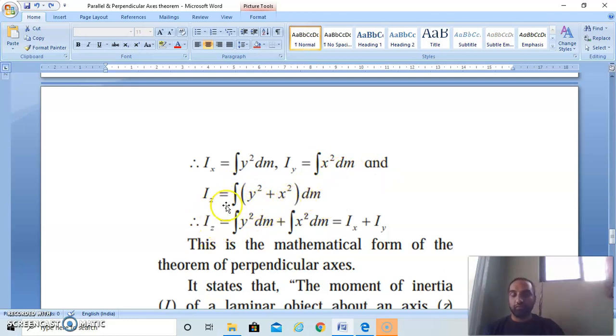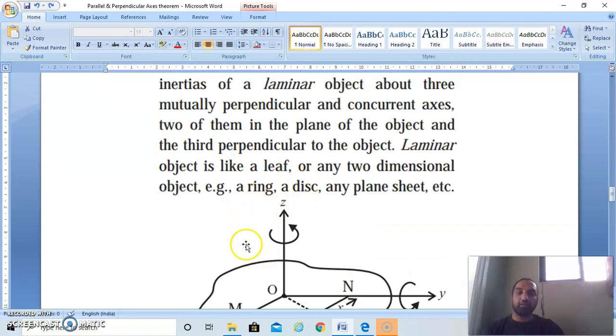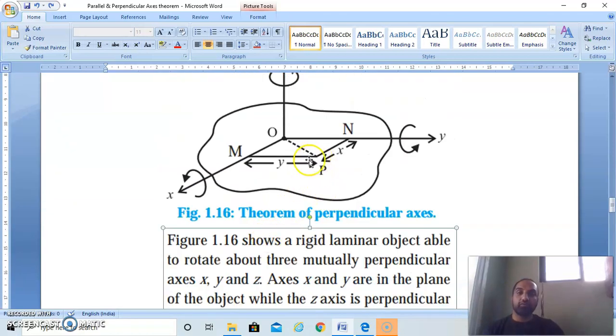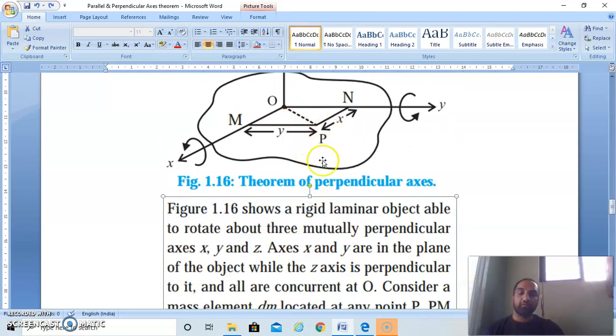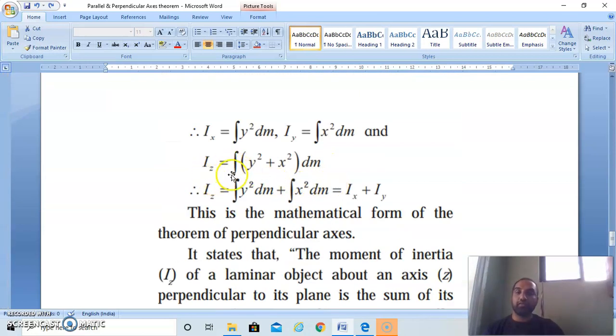Now, what is that? Because when we take the z-axis, the distance of this small element from it is the square root of x² plus y². So we can write here Iz is equal to integration of (y² + x²) dm. Now split these two terms. Iz is equal to integration of y² dm plus integration of x² dm, and integration of y² dm is Ix, and integration of x² dm is Iy.